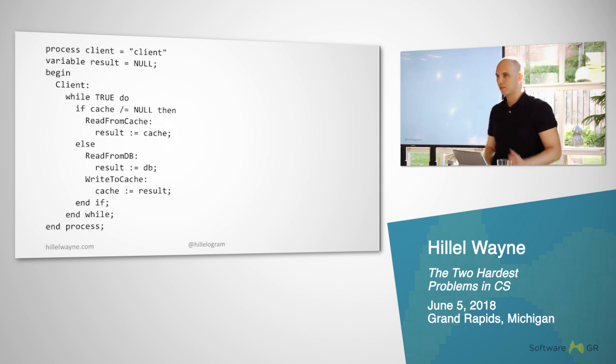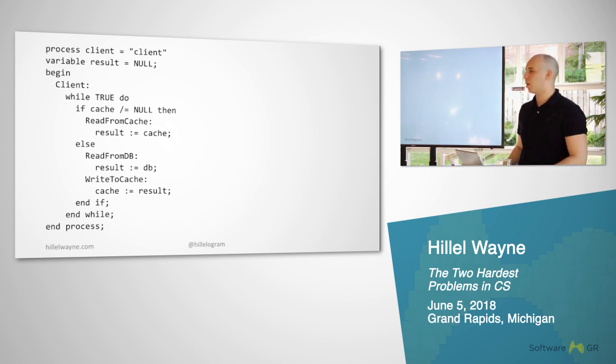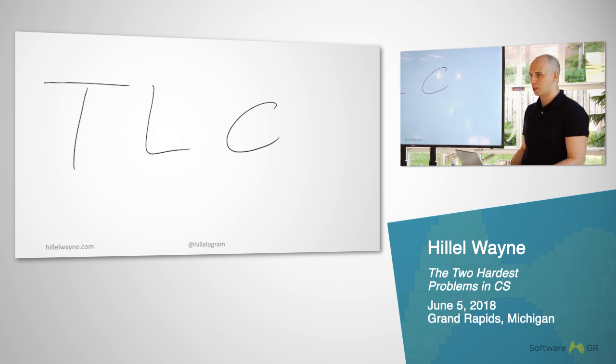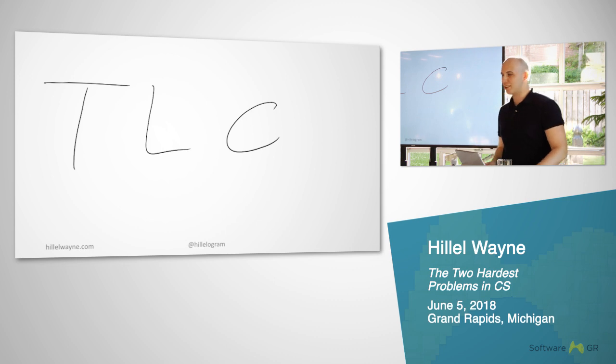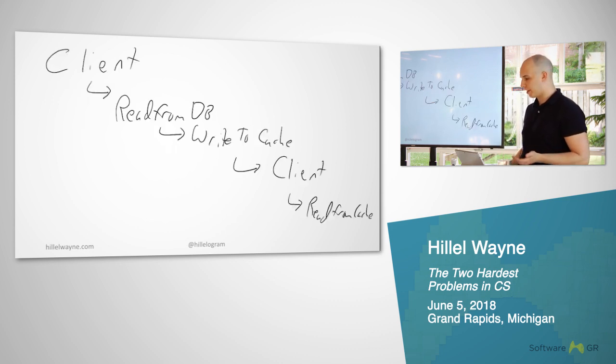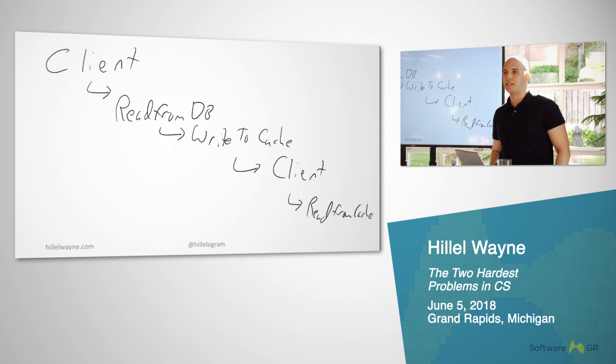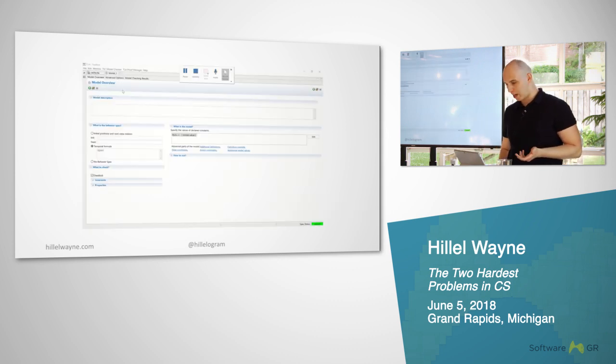Everybody follow this? So now I have some system. I now have some formal spec of what the system can do. I can now do what's called a model check on it. The tool we have is called TLC, which stands for redacted, redacted, redacted. Nobody actually knows. Long story. What it does is it goes through all possible orderings of what can happen. In this case, only one thing can happen. Client happens, read from DB happens, write to cache happens, client happens, read from cache happens. So what I can do now is put this into the IDE, the TLA toolbox, and run this as an actual model check. This is what it looks like.